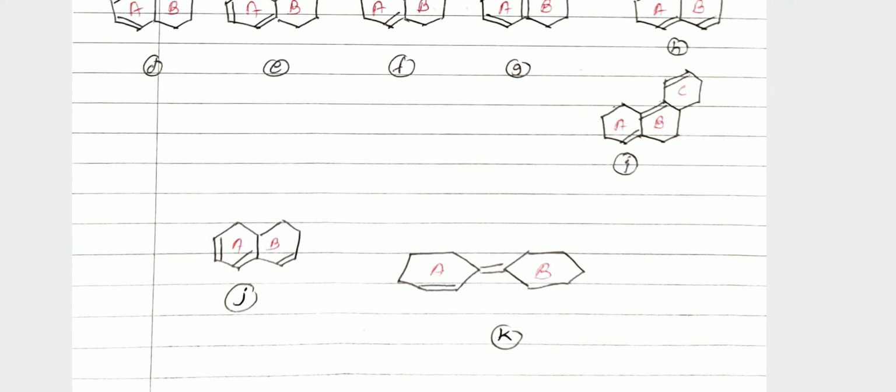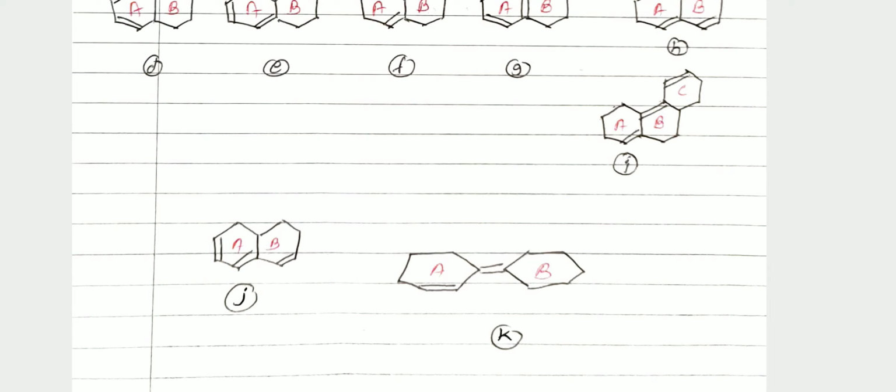Ring A contains one double bond, and another double bond is outside the ring A. Therefore this is another example of a semi-cyclic diene. Semi means half: one double bond is present in the ring and another double bond is outside the ring. But in structure K, this other double bond is attached to ring A and also ring B. Therefore this double bond is exocyclic to two rings simultaneously.